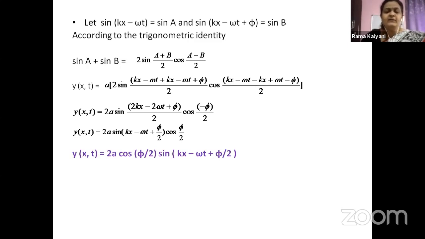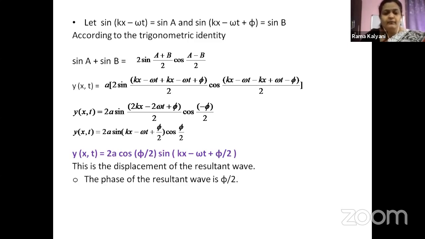So comparing with the original displacement equation, the phase of the resultant wave is phi by 2. Initially we started with the first wave with no phase difference. The second wave has a phase difference of phi compared to the first wave.